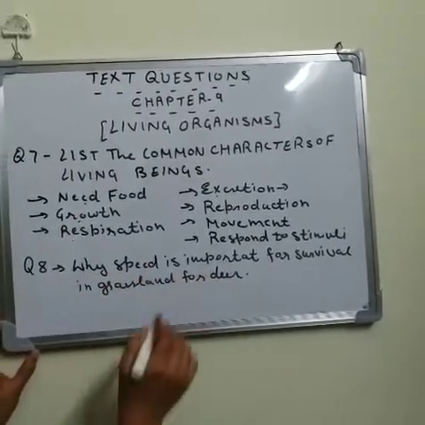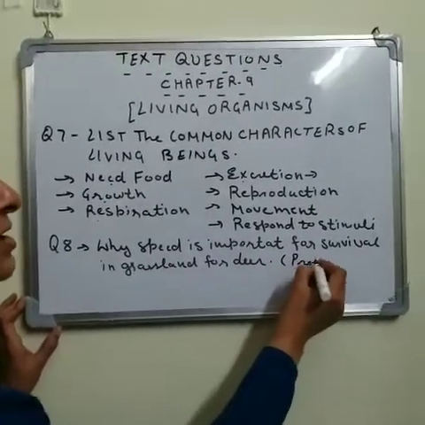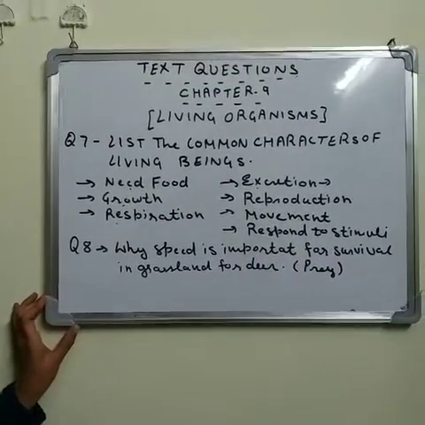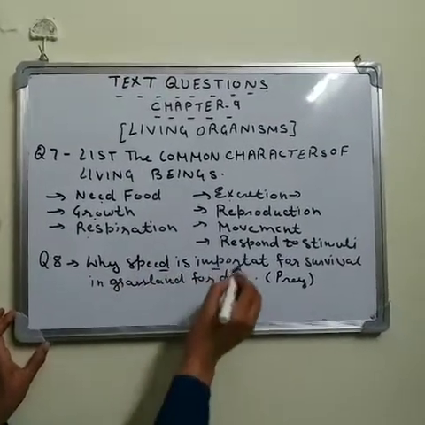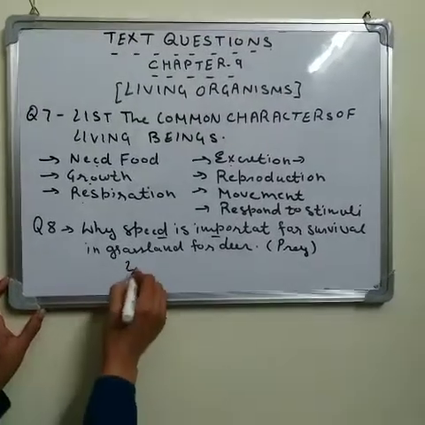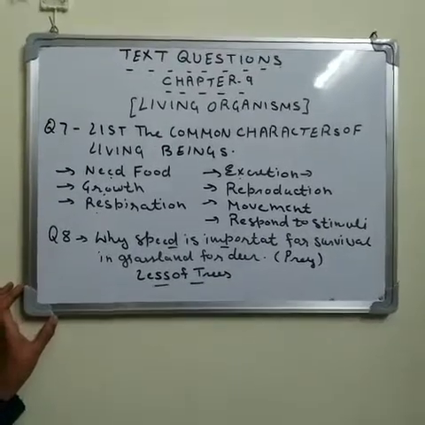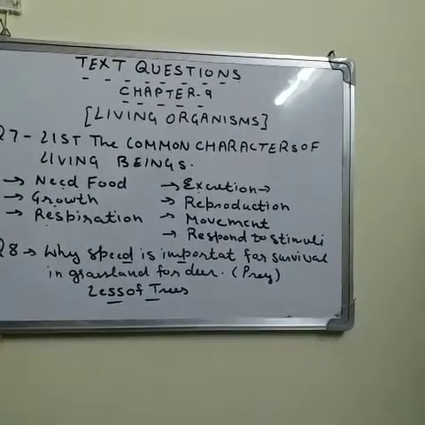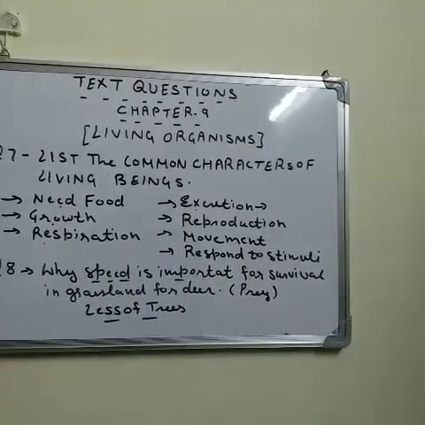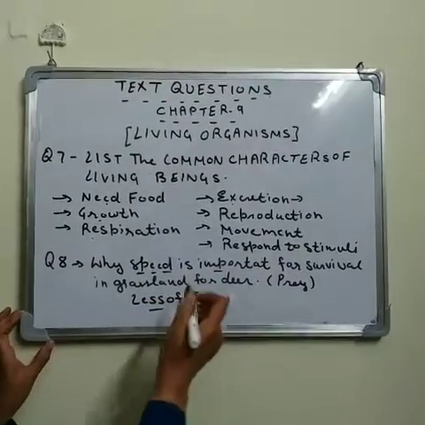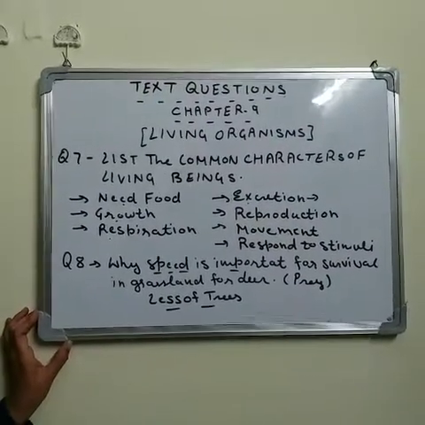Why is speed important for survival in grassland for deer, or you can say any prey? If any prey is in the grassland area, then speed is the most important thing. In the grassland area there are fewer trees, so they don't have many spaces to hide themselves. So in order to protect themselves from the predators, they have to run very fast. That's why in grasslands, where there are fewer trees, they can run fast and protect themselves from the predators.